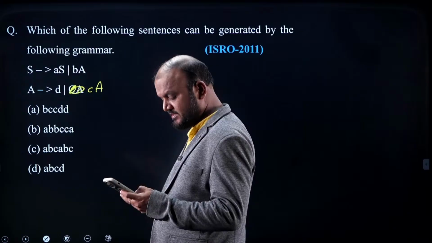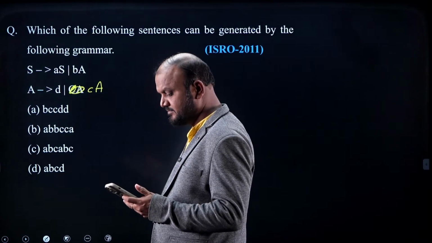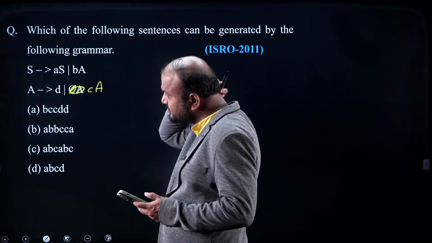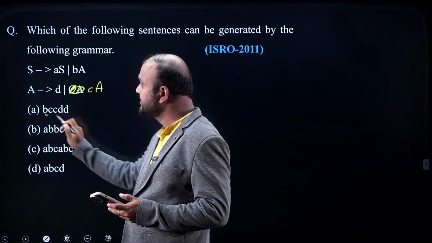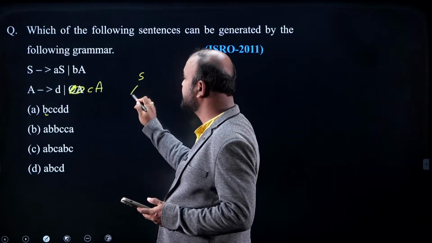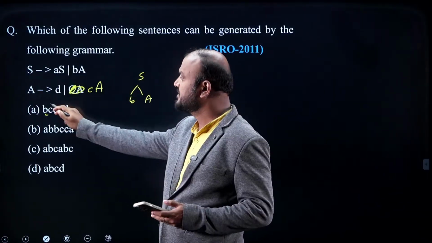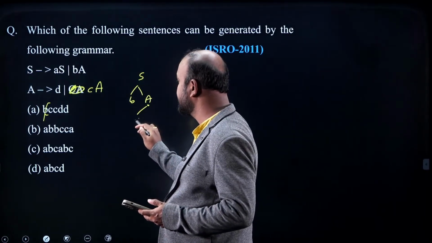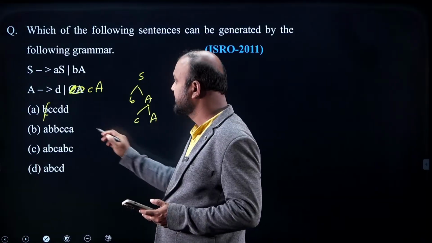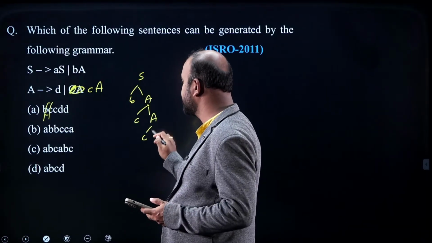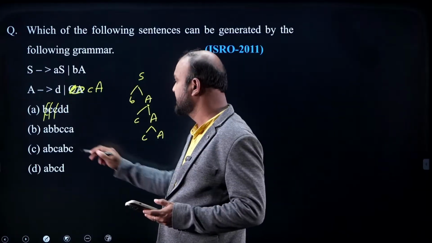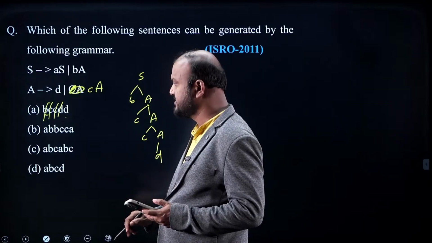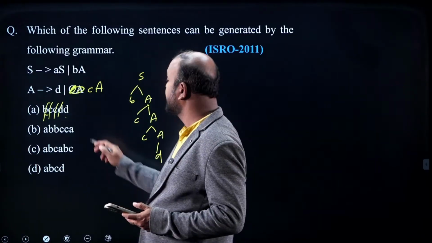Okay, any answers for this question? So, how do you solve? Derive the input. First one you can check. S tends to BA, B derived. Using A you should get C. You can get CA again, and again with A you can get CA again. Second C also came. With A we have to have D, but one more D is left, that is not possible. So, option A wrong.